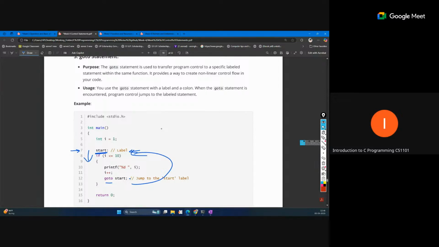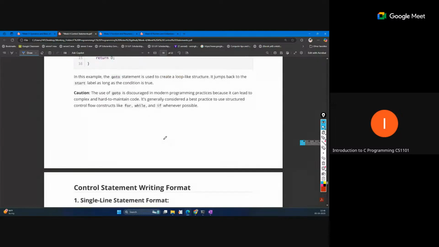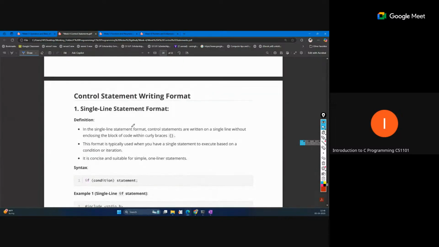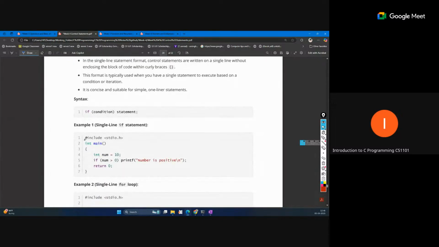start from this point. So this is actually not used too much now. That can happen using if-else or loops in any way. Okay, so goto is not used too much. That is also one control statement.